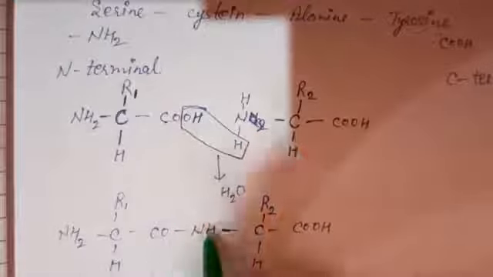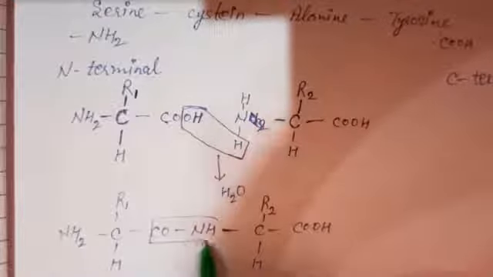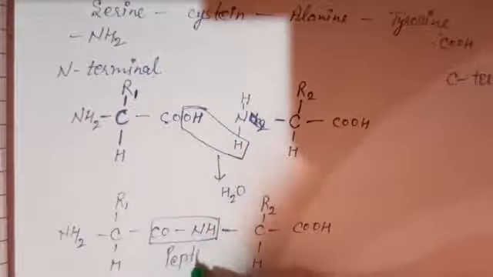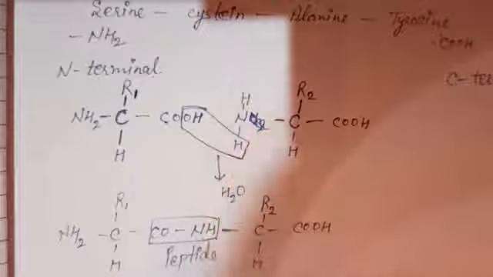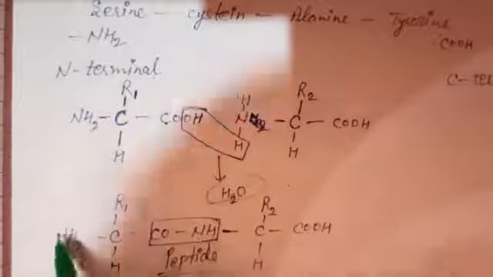Okay, and this bond, this is called CONH or peptide bond, has been formed here, right? So this is how the peptide bond is formed with the release of one water molecule. This one water molecule is released here and the peptide bond is formed, and that's why this structure is called a dipeptide, because there are two amino acids.